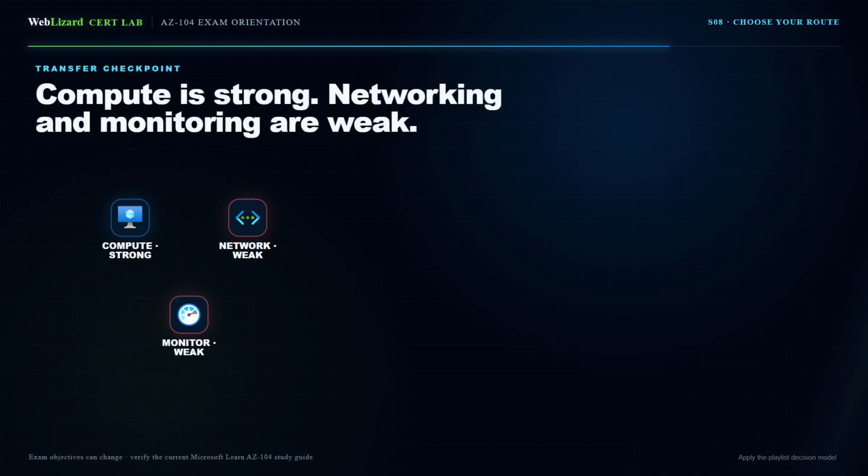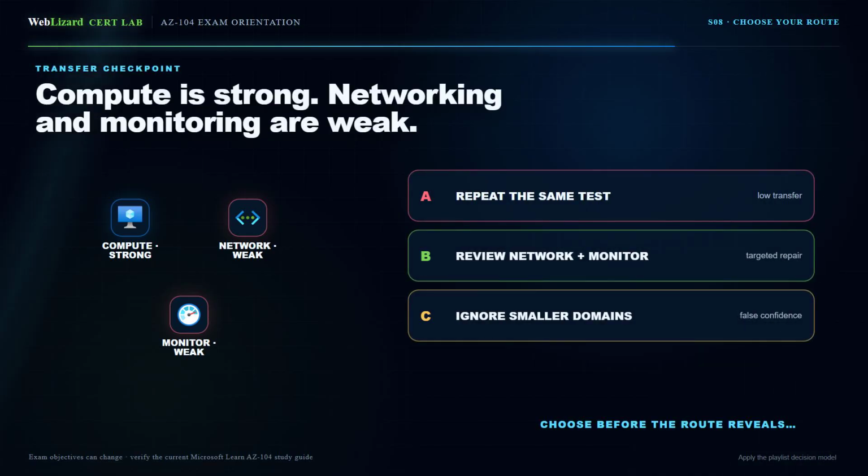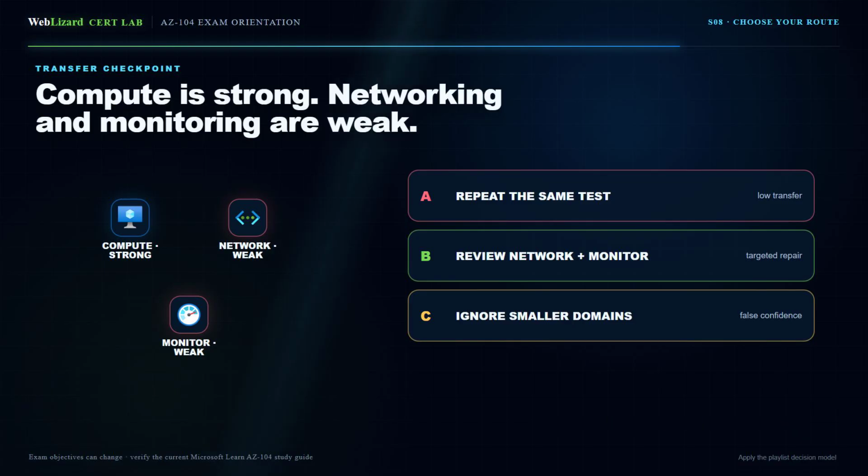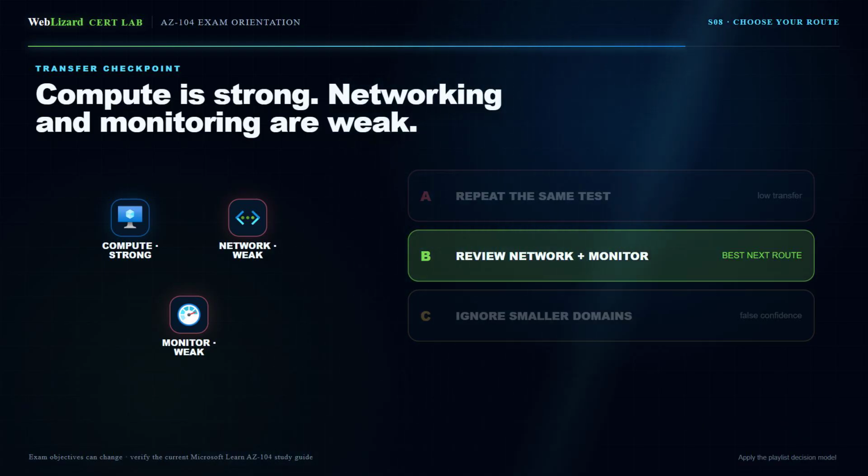Try this. You are comfortable deploying virtual machines, but you repeatedly miss virtual networking and monitoring questions. What should you do next? Do not immediately repeat the same full test. Review the missed networking and monitoring mechanisms, practice the tools that expose effective routes, alerts, logs, backup, and recovery state, and then use Part 2 to test transfer in new scenarios. Your next video should be selected by evidence, not by playlist order alone.